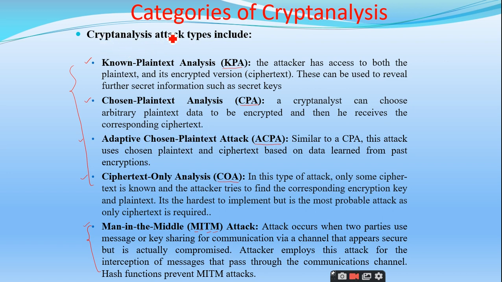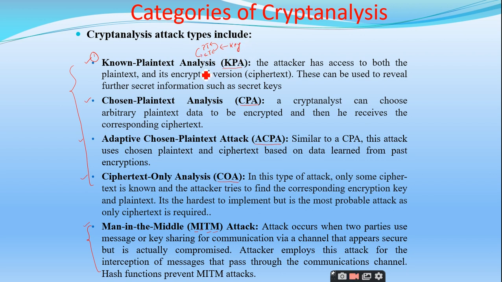So coming to the categories, the first category is known plain text analysis. What the cryptanalyst or attacker will do is access both the plain text and the ciphertext, right? So the attacker has access to both plain text as well as ciphertext. Once he knows the plain text and the ciphertext, he will try to analyze the secret information from this plain text and ciphertext. He tries to get the key.